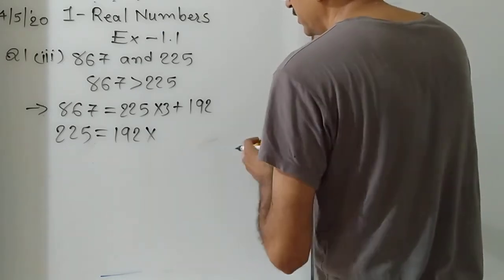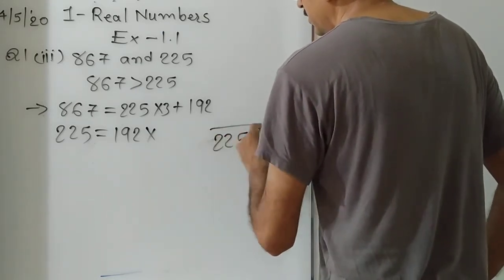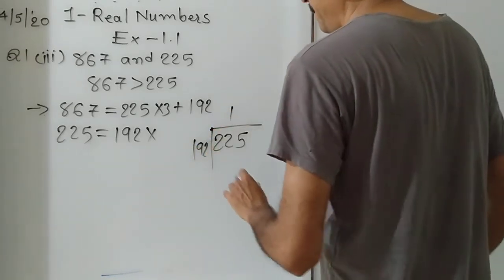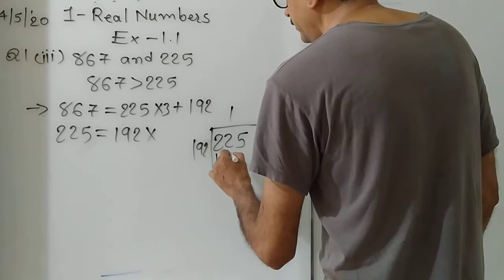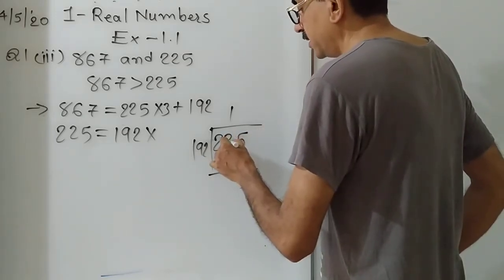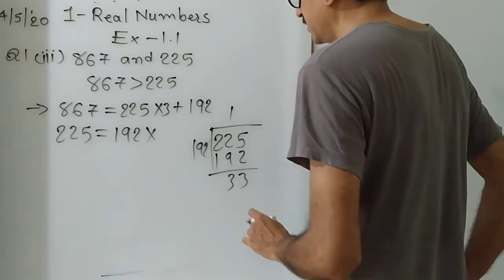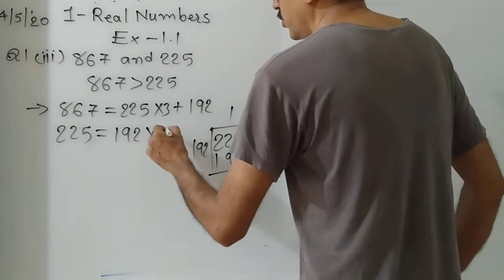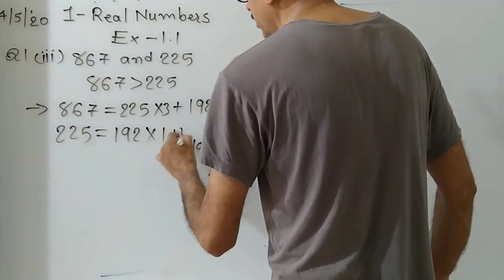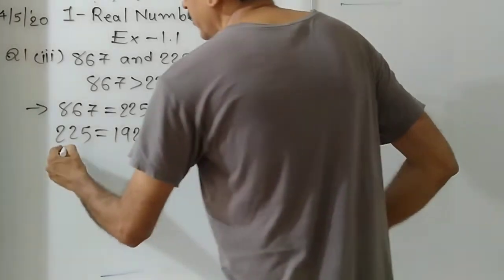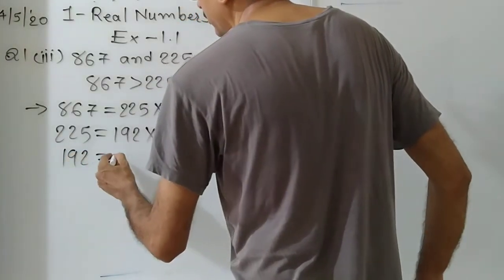225, 192, 1. 5 minus 2, 3. 12 minus 9 is also 3. So here 1, plus 33. Okay. Now we divide 192 by 33.